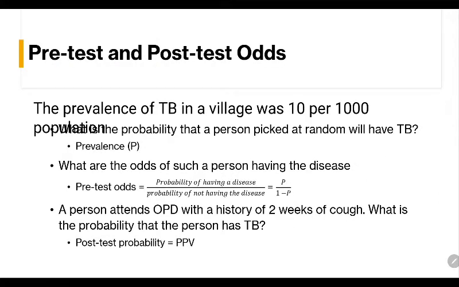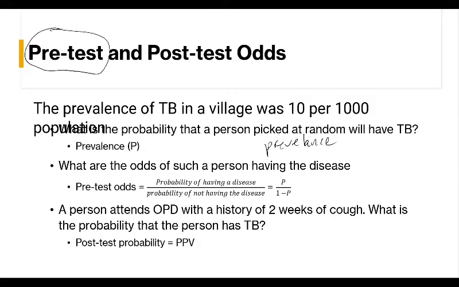There are certain other things like pre-test and post-test odds. What is the pre-test odds? I already told you, it is the same as prevalence. Remember the example of acute rhinitis which I gave you, 300 people have the disease out of the 30,000 population. So that is the pre-test probability.